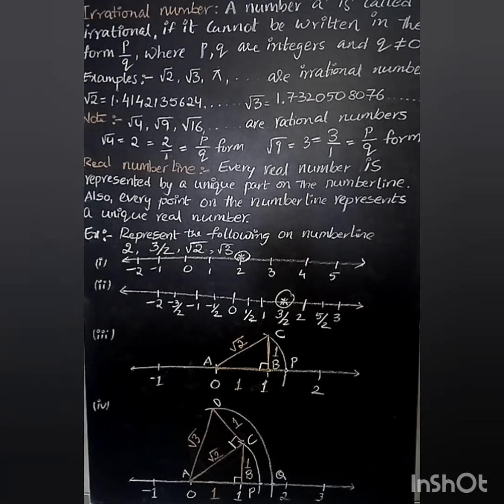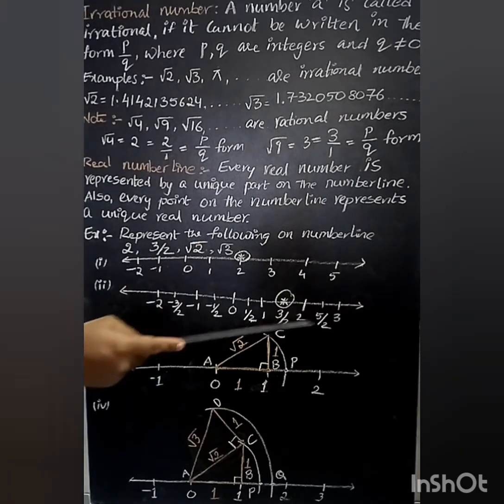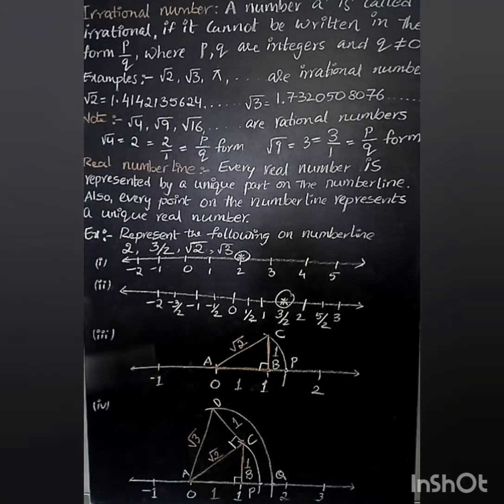Now coming to 3 by 2. So take a different number line. In that number line we have taken some points. Each point is given as a specific number: -2, -3 by 2, -1, -1 by 2, 0, 1 by 2, 1, 3 by 2, 2, 5 by 2 and 3. So when we talk about 3 by 2, when we divide 3 by 2, we get 1.5, which lies between 1 and 2.